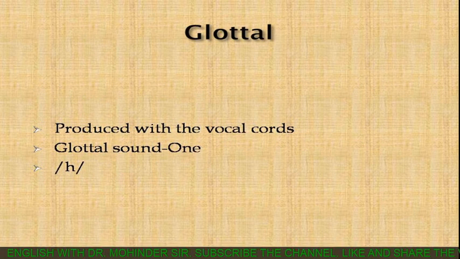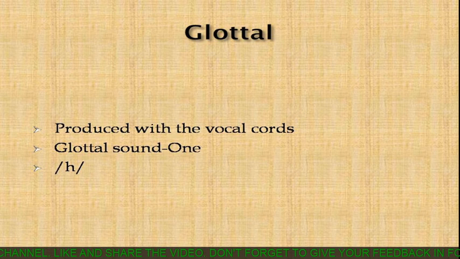Now come to the next category, and the last category is glottal. Now what is glottal? Now glottal, this word has come from the vocal cords because the space between the vocal cords is called glottis, and that's why it's called glottal. So as the term indicates, this sound is produced with the help of the vocal cords.